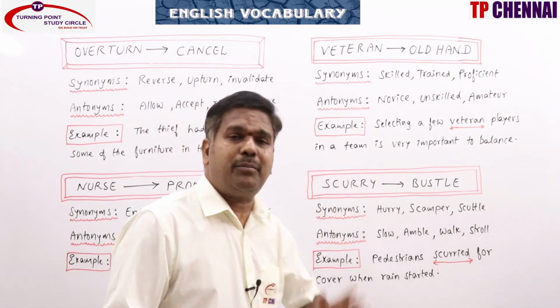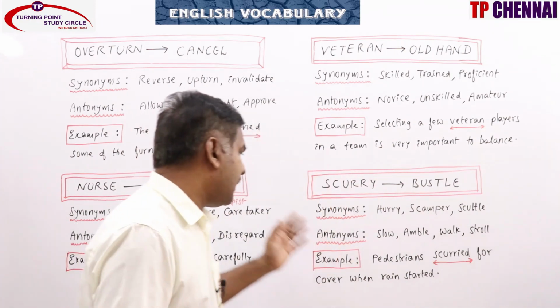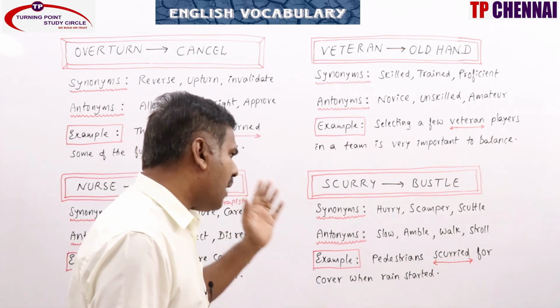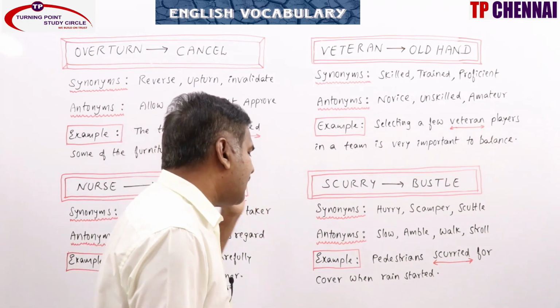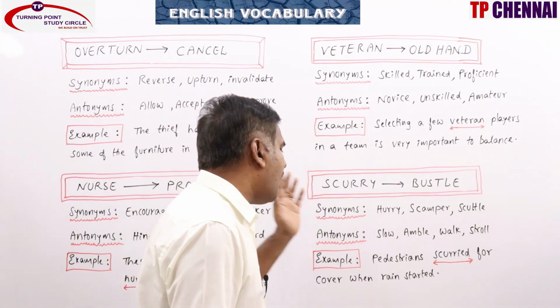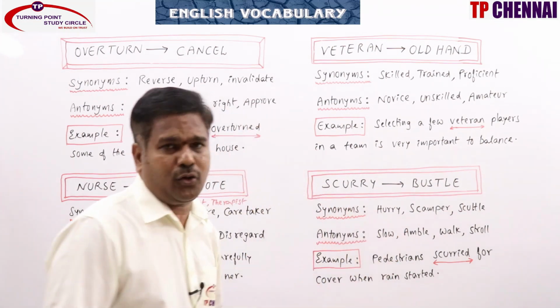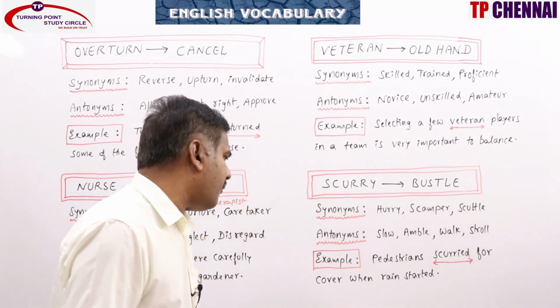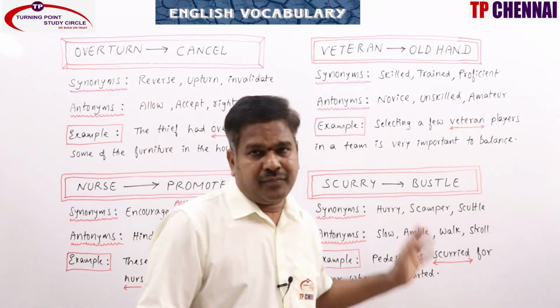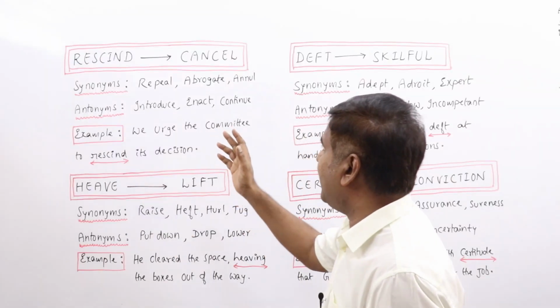All these words can be related to synonyms. Antonyms: slow, amble, walk, stroll, dawdle, creep, crawl. All these words can be related to antonyms. Example: pedestrians scurried for cover when rain started. Hope everybody is clear.